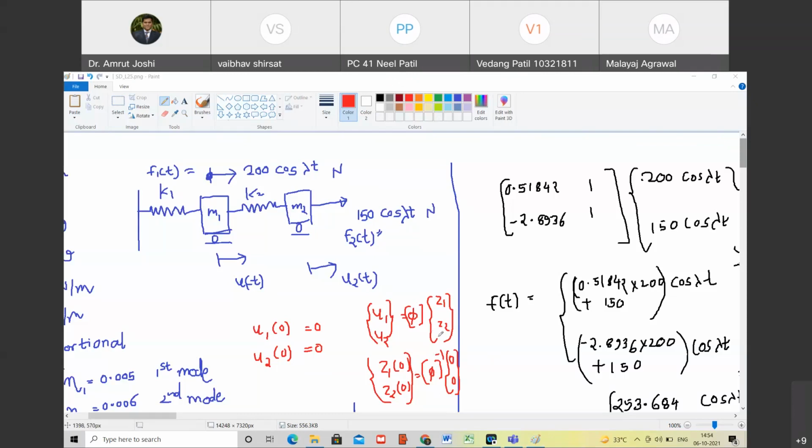Because U1 of 0 and U2 of 0 are 0, therefore Z1 of 0 is going to be equal to 0 and Z2 of 0 is going to be equal to 0. Agreed?